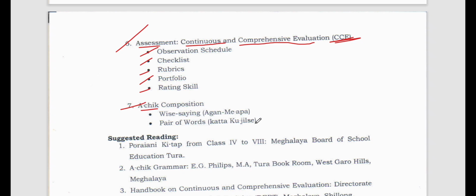Like, we have the pairs, na? We have 2 pairs, right? Athe, gchi, right? Something like that. So I already forgot now, but my friends will know it better. And agan meapa is something like ankerong chi khoa, right?